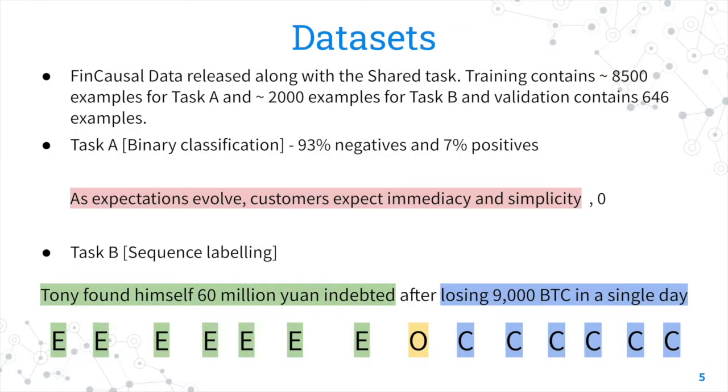So we are participating in a shared task at the Calling conference, and we are using the data set that was released along with that task. As you can see, for task A, it's heavily biased towards negative examples. And as an example, you can see here that there is a sentence which does not have a cause or an effect, so we mark it as a 0. And for task B, you can see that there is a sentence coupled with its label for every word. You can see here that Tony lost 9,000 bitcoins in a single day, which caused him to be 60 million won in debt. So we are required to label the span of losing 9,000 bitcoins in a single day as a cause, and Tony finding himself 60 million won in debt as the effect.